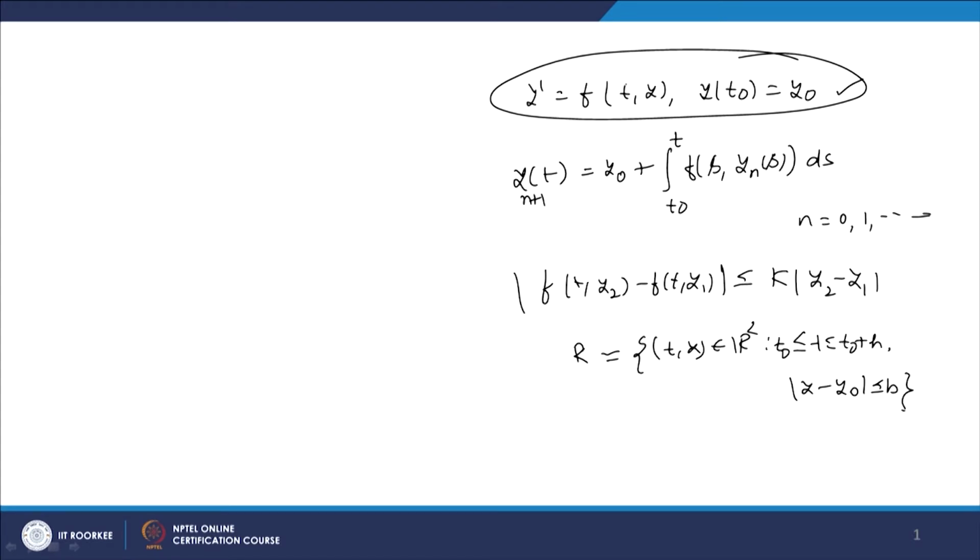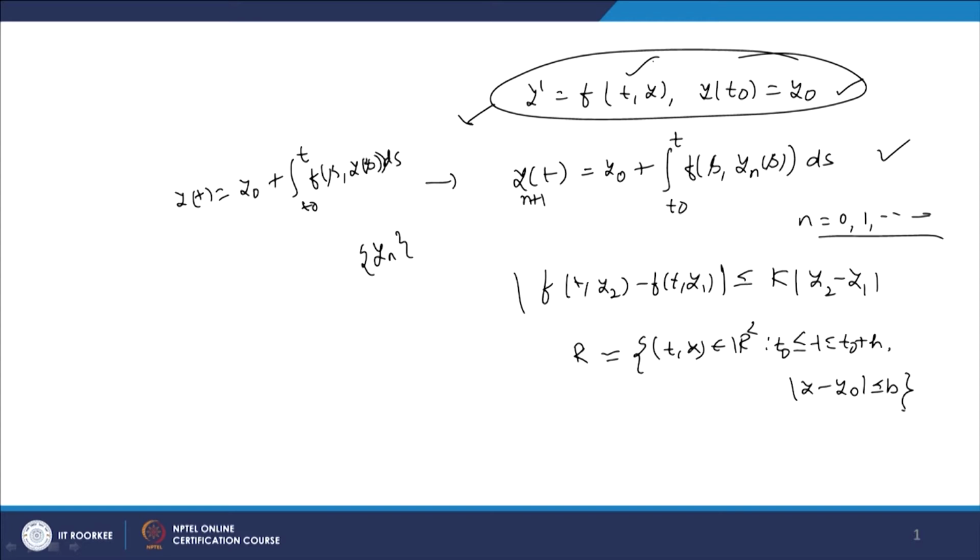We have shown that this initial value problem is equivalent to an integral equation, that is y(t) = y0 + the integral from t0 to t of f(s, y(s)) ds. With the help of this integral equation we defined the sequence of approximate solutions, that is y_{n+1}(t) = y0 + the integral from t0 to t of f(s, y_n(s)) ds for n = 0, 1 and so on. Once we have this sequence y_n, we try to find out whether it converges to some solution or not. For that we need some additional condition on f(t, y).